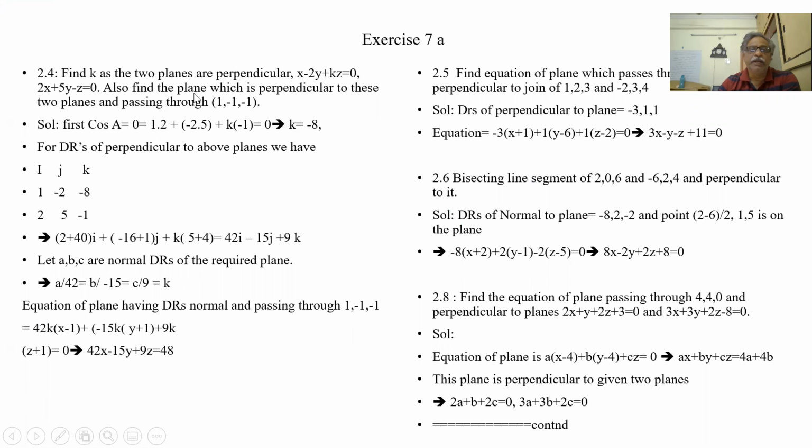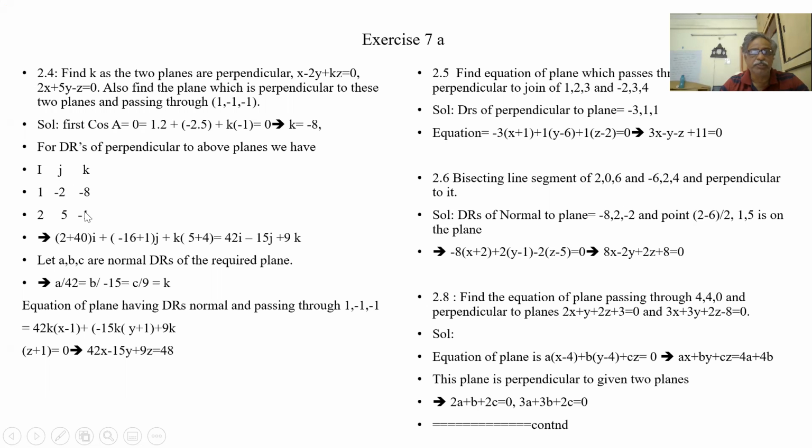Now it is asking to find the plane which is perpendicular to these two planes and passing through another point. So now let us find the perpendicular to these two planes. The DRs of perpendicular to the plane are 1, minus 2, minus 8, since k is minus 8, and 2, 5, minus 1. So these DRs are perpendicular to the above planes.